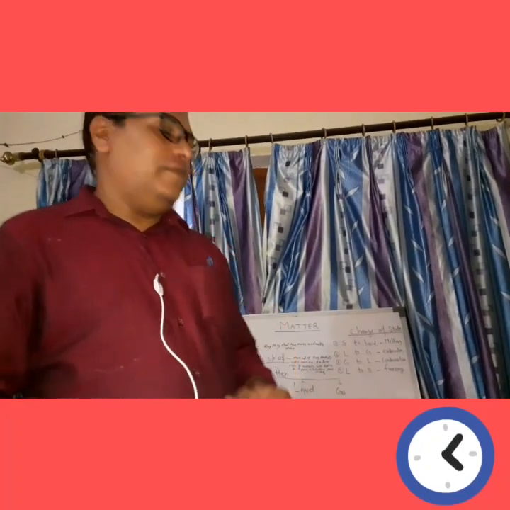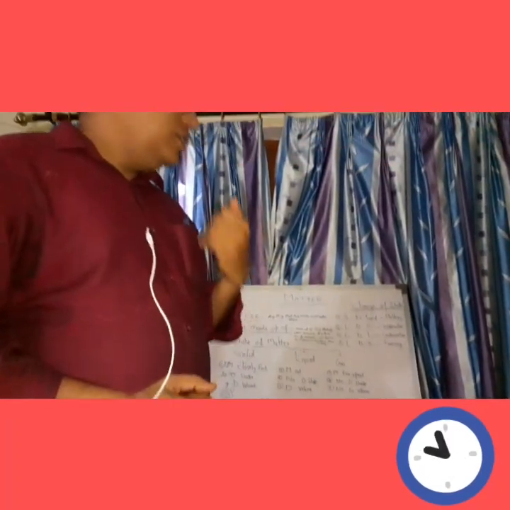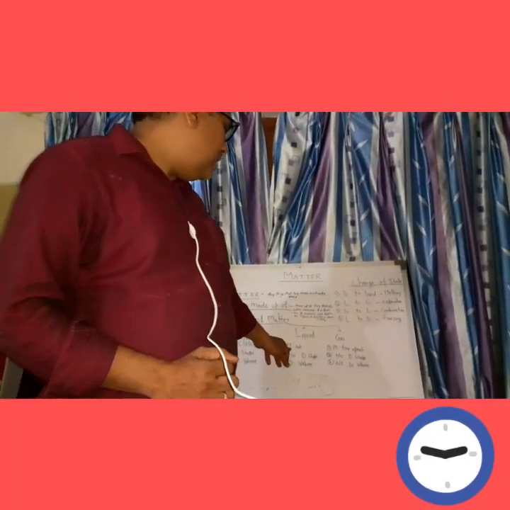So we understand that liquids do not have a definite shape, but of course they have a definite volume. How?